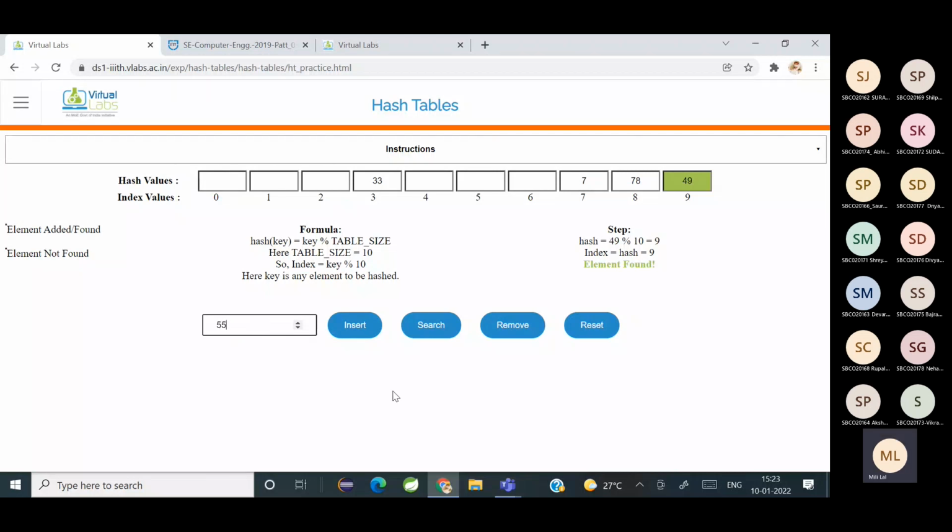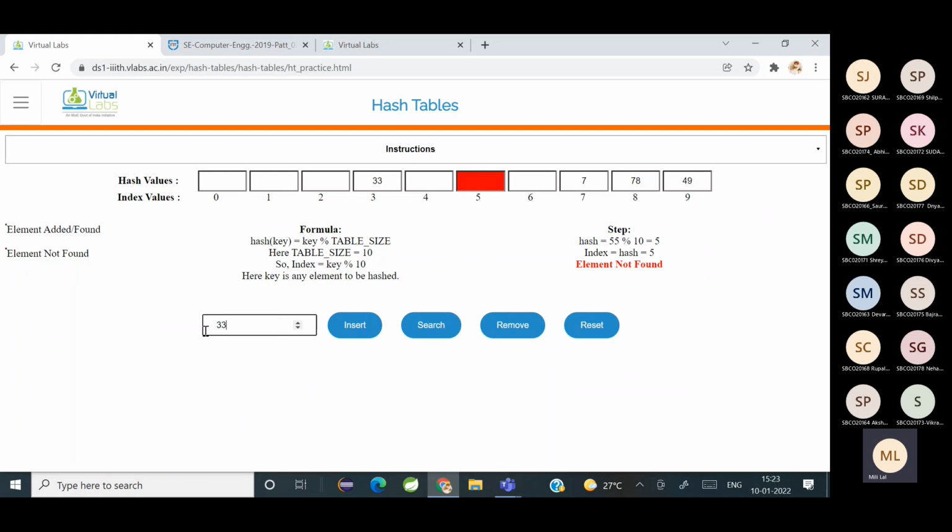Now let me search for, say, 55. So 55 modulo 10, which index? 5. Let's see if it is there in 5. The element is not found. Is it clear now how you search elements in a hash table? Yes, ma'am.